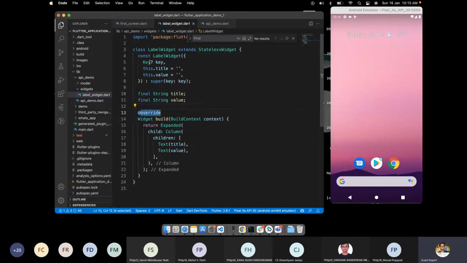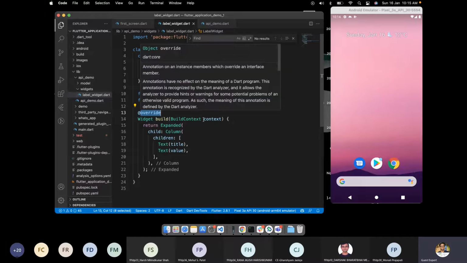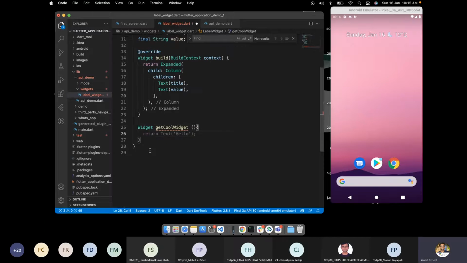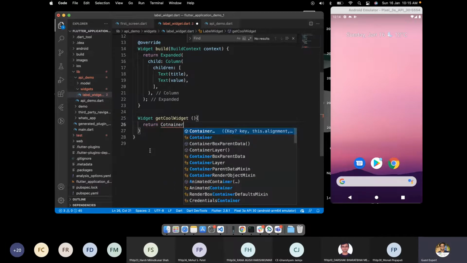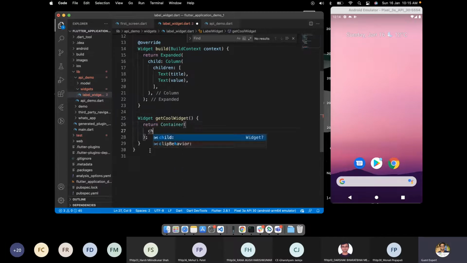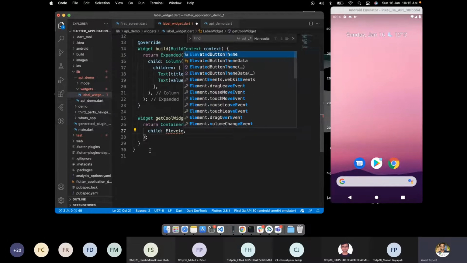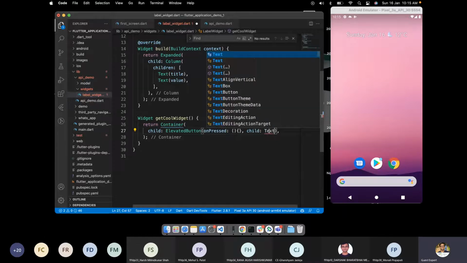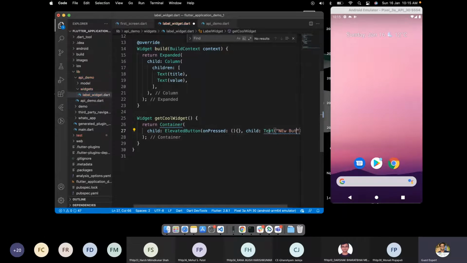Maybe I'm just writing a method getCoolWidget, and here I am returning a Container, and in the container I have a child, and in the child I have an ElevatedButton, for example, a new button.